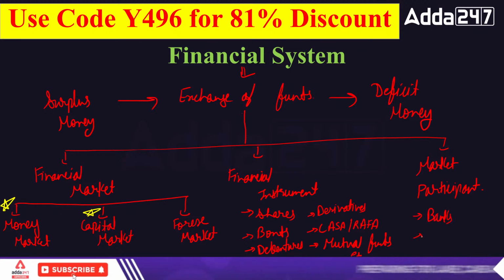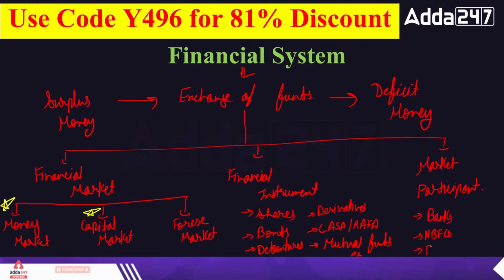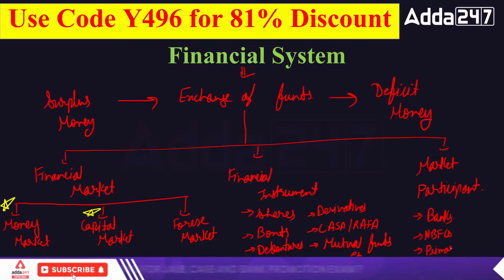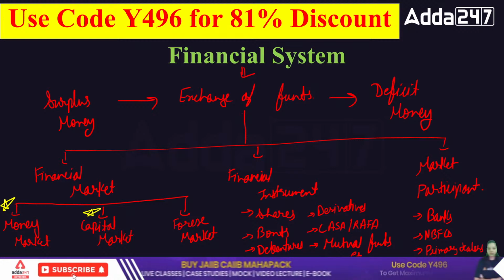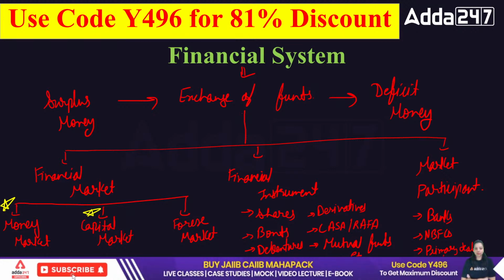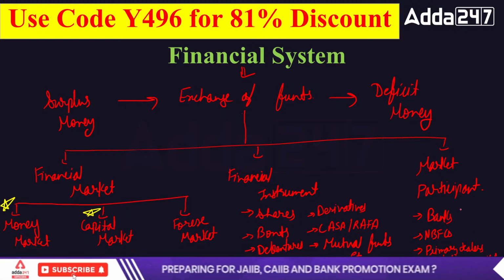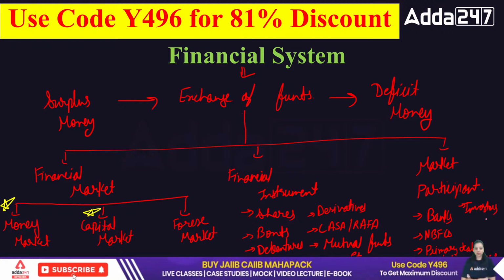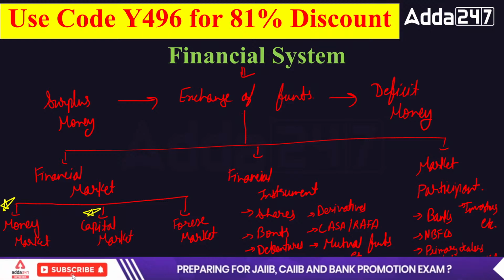Now, market participants. We have NBFCs, non-banking financial companies. Then we have primary dealers. We have portfolio managers. Apart from that, we have investors. It means individual persons. You and I can also be market participants. So all these are the market participants who are participating in the market.